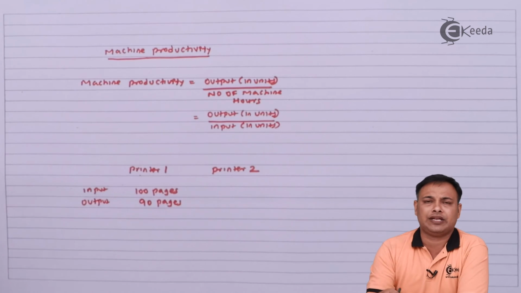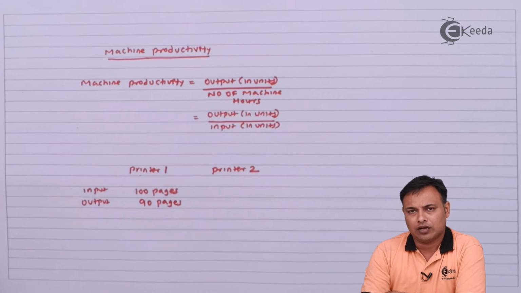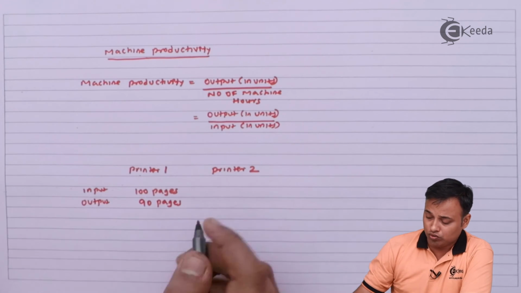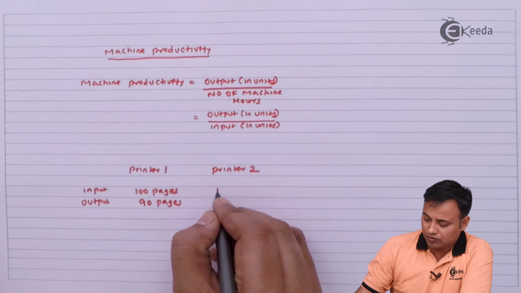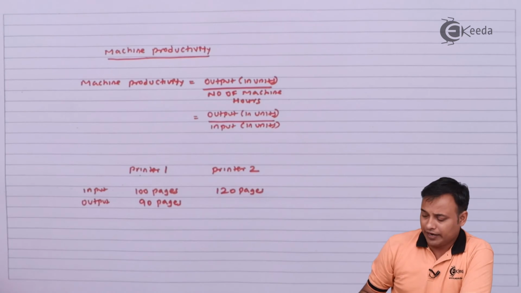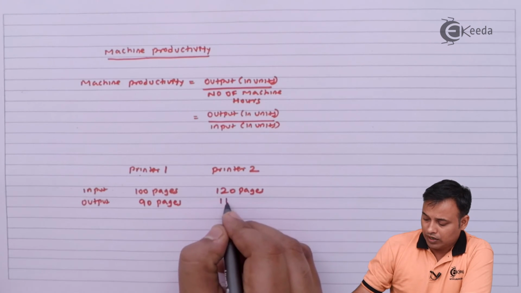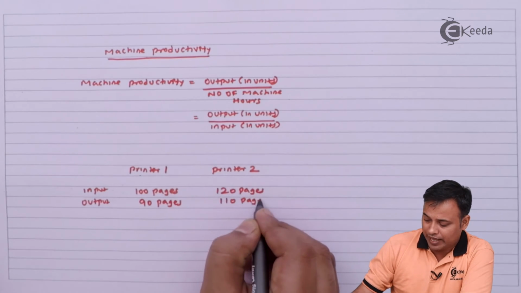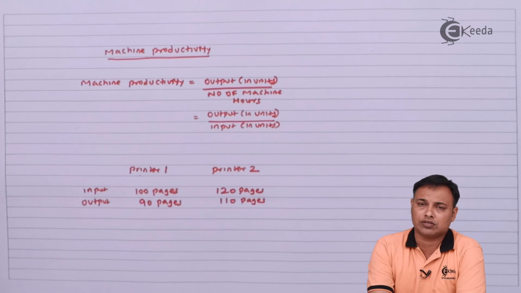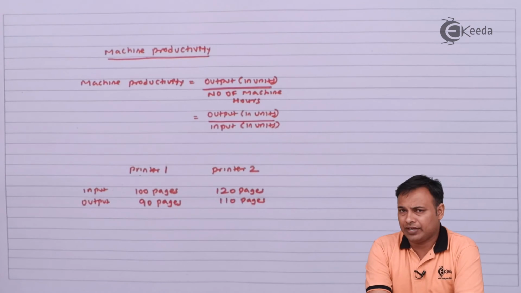That is 10 pages are wasted because of the jamming or because of the errors by the machine. Whereas in case of printer 2, if my input is 120 pages and I get 110 pages as the output,